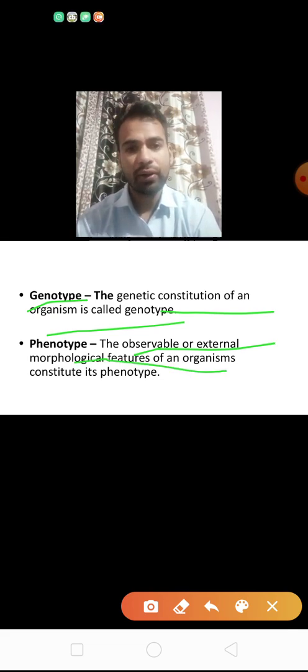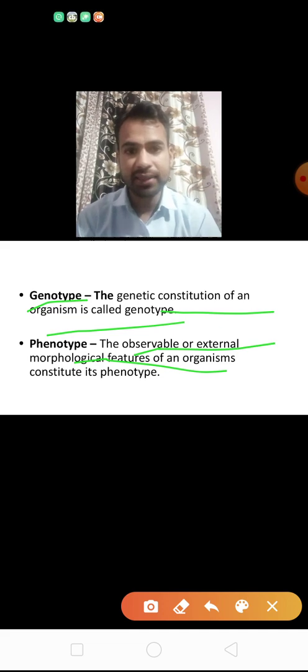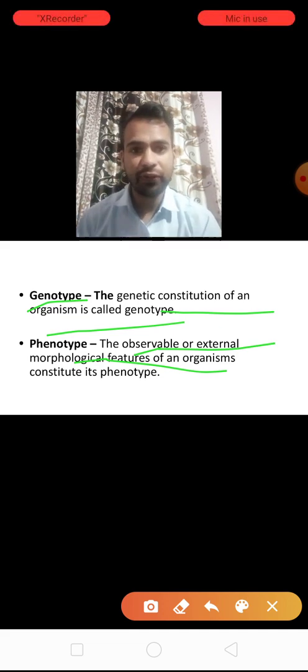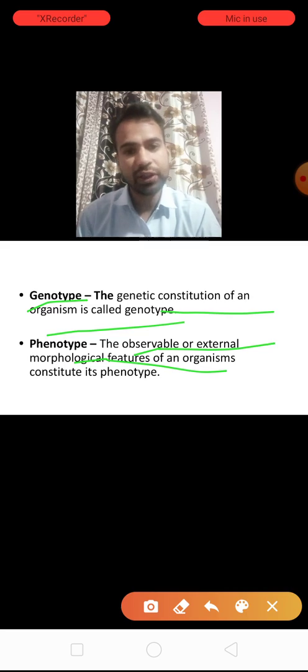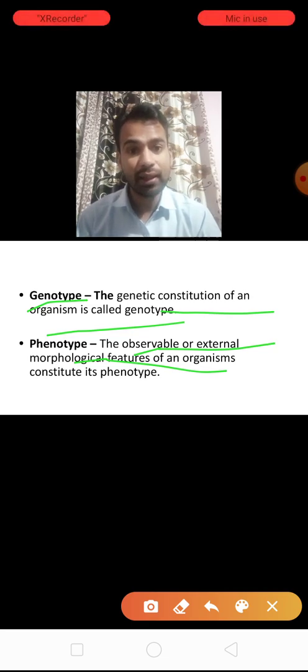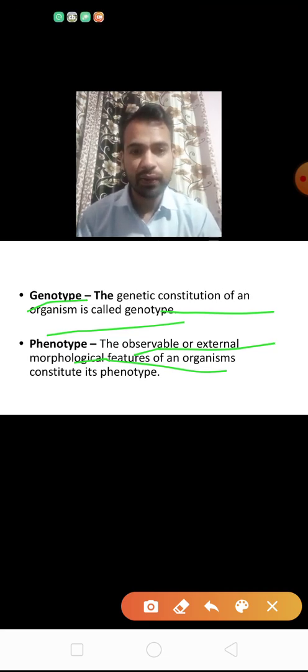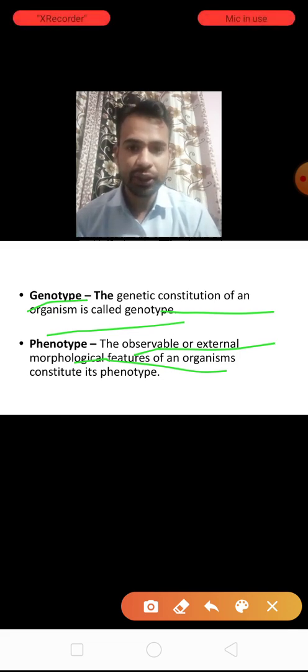So phenotype is physical appearance, but genotype is genetic constitution. In phenotype we see the observable characters, the morphological features that are easily visible to us, but in genotype we see the alleles. We see the alleles of the gene, then we can find the genotype.